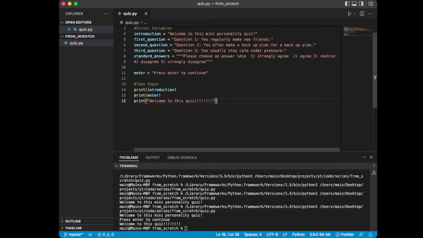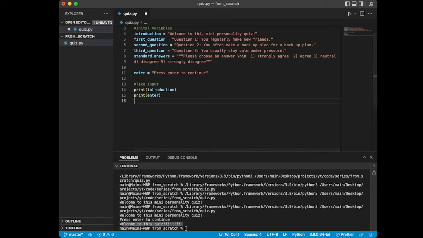And so you can see here that it's printing out the introduction, it's printing out the enter prompt, and it's printing out what we just fed it between the quotes here. So the print function is built into Python. It sends text into this terminal below, or whatever terminal is calling the program, and it's an essential term to know, and it's going to be essential for building this quiz. Okay, so I'm going to get rid of that.